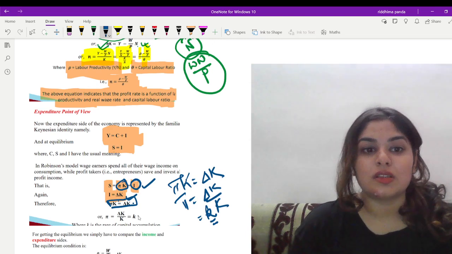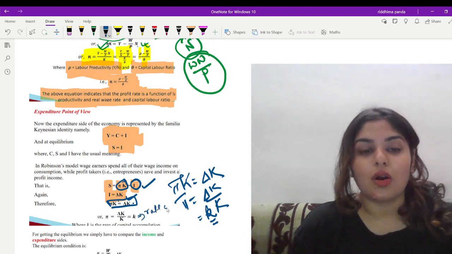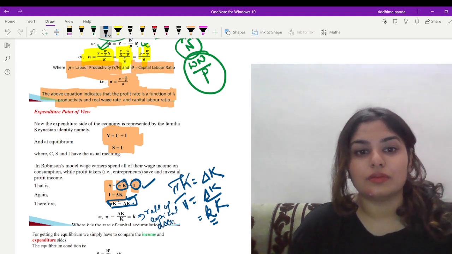So what is this small k? This is the rate of capital accumulation.